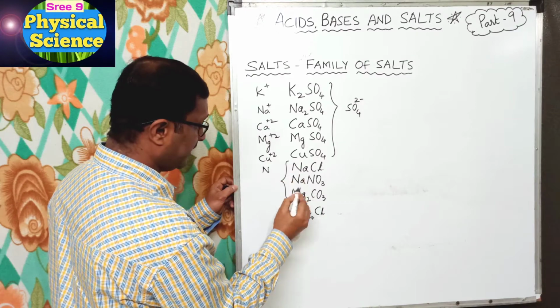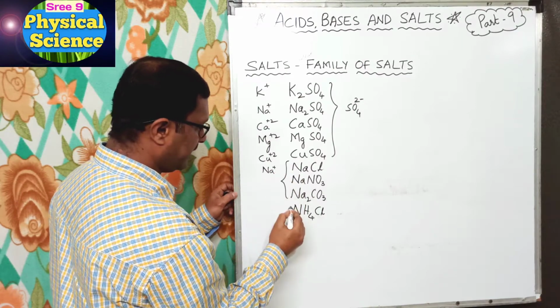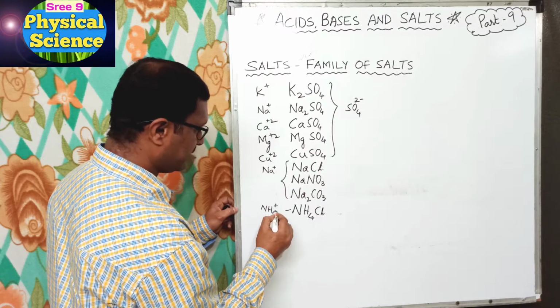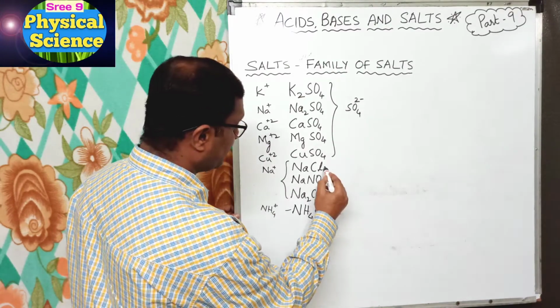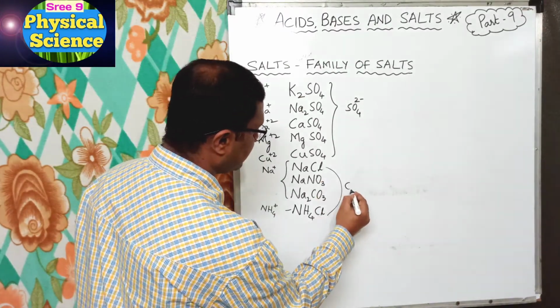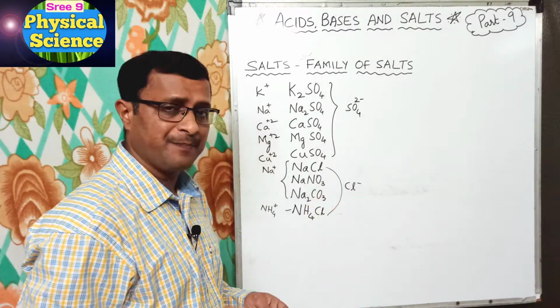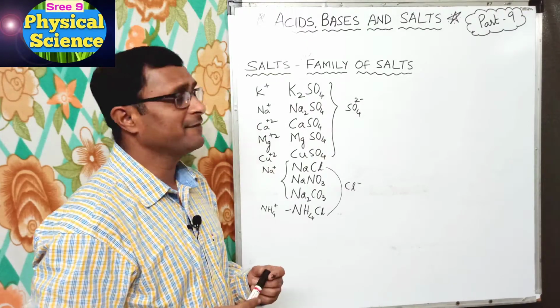For all these three we write Na plus, and this is NH4 plus. Here these two are the same, hence we write Cl minus, and NO3 and CO3 are different.